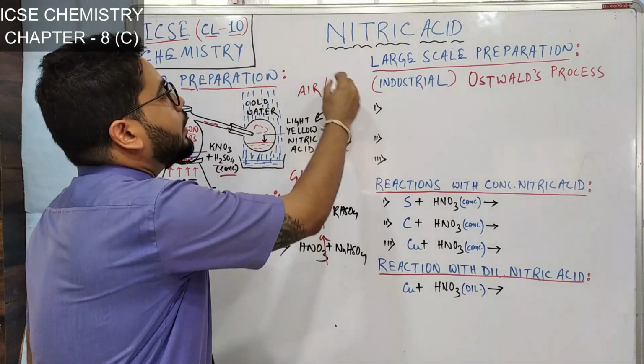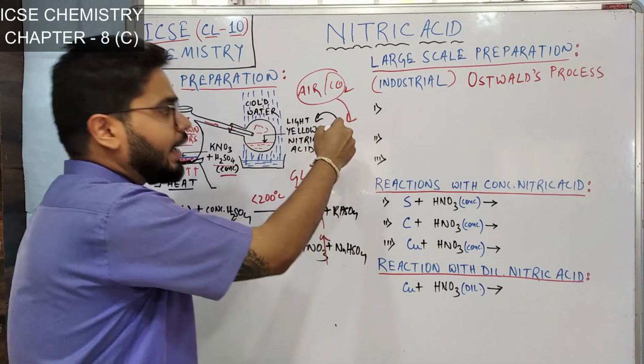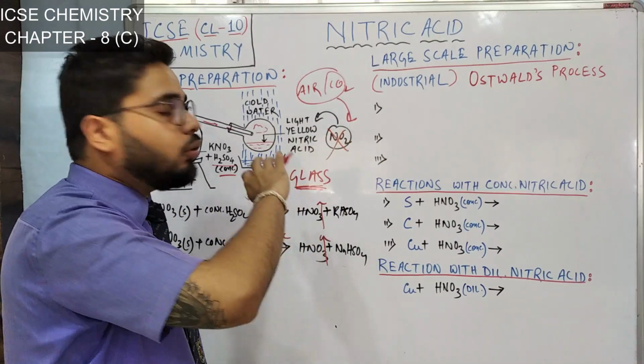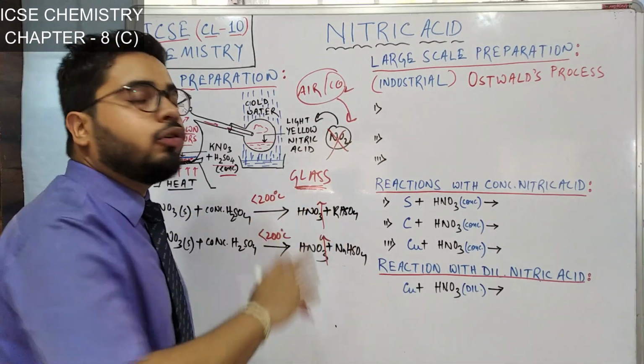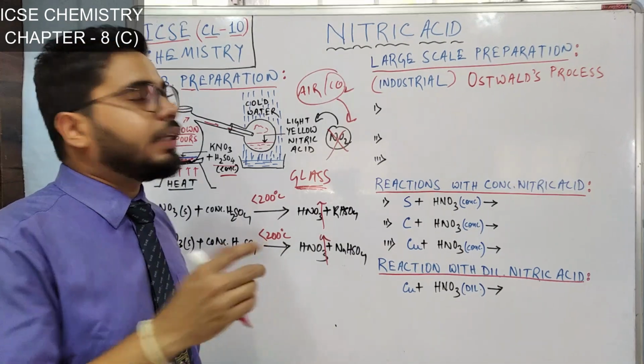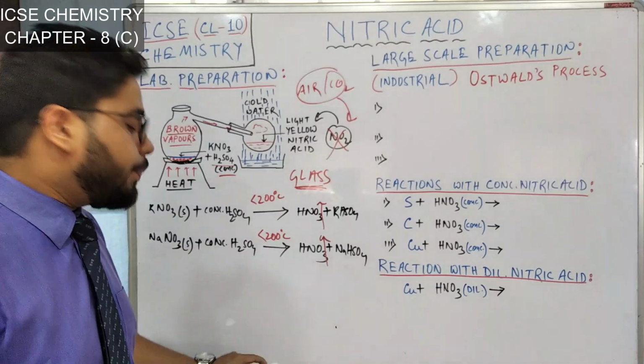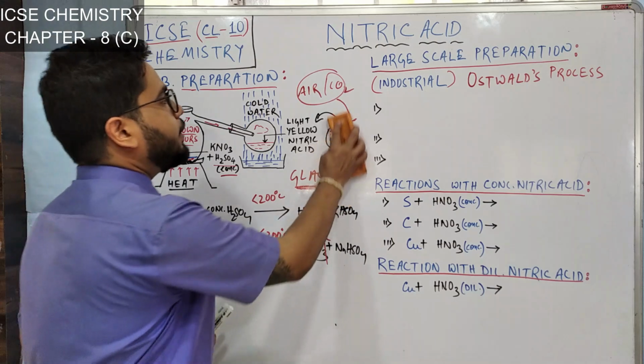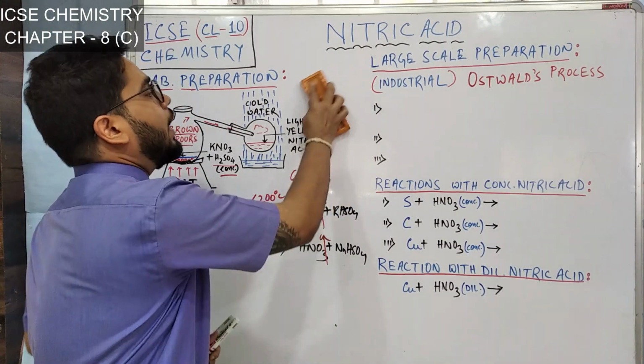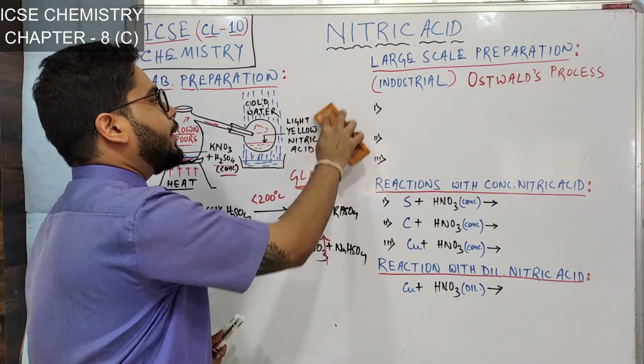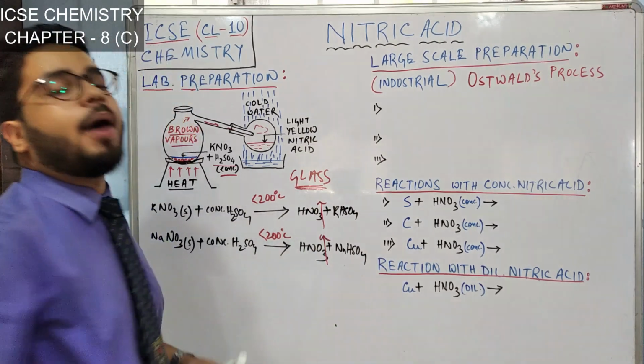Then what do they do? They turn the NO2 into nitric acid again, and no nitrogen dioxide is there. So the light yellow nitric acid becomes pure colorless. I hope it is clear. Now, you must be seeing the scope of syllabus.